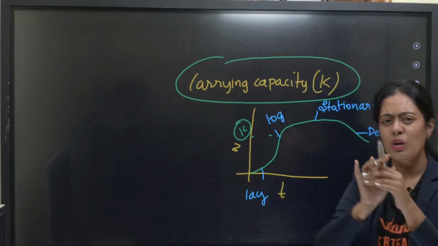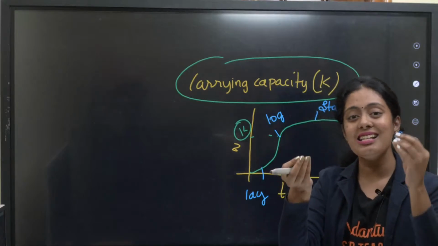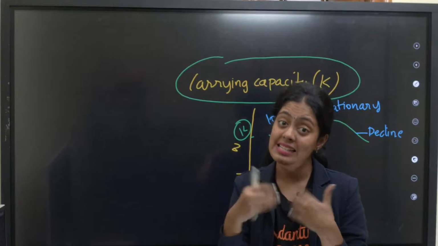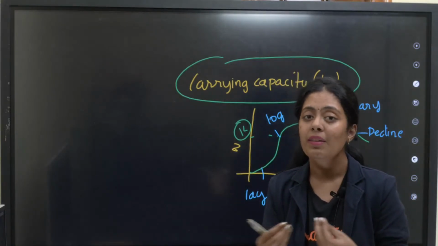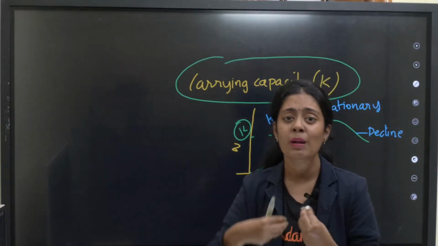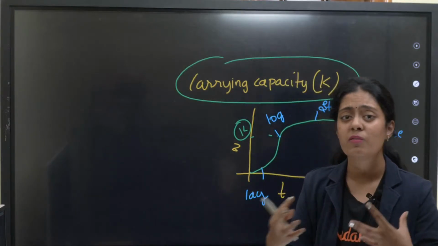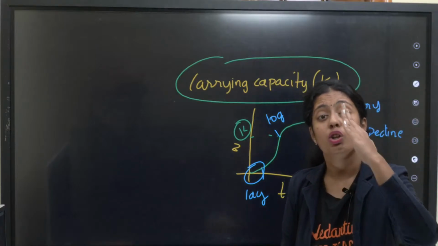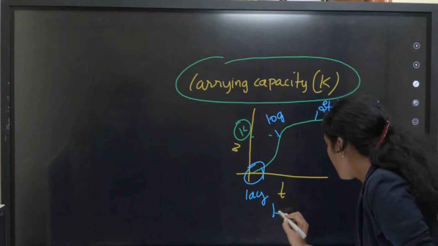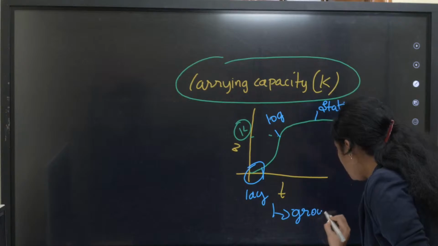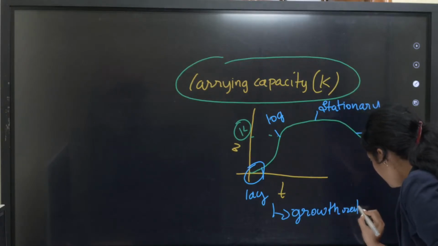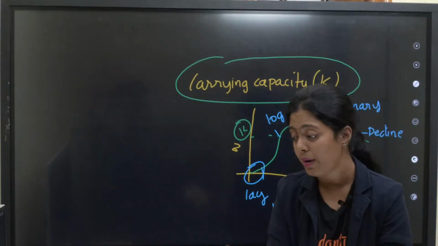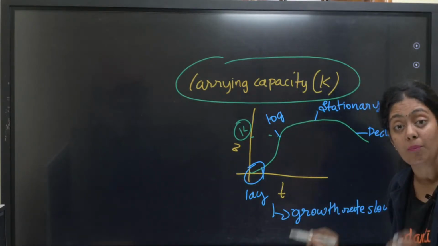So what happens, guys? Let me give an easy example. Take some watermelon seeds. You have sown watermelon seeds, correct? Will a seedling come from those seeds the very next day? No. They take some time, right? Maybe 4 days or 5 days or sometimes even 1 week. That phase is called the lag phase. In this lag phase, the growth rate is very, very slow, because they need to get adjusted to the new environment. That is why the growth rate is very low here.